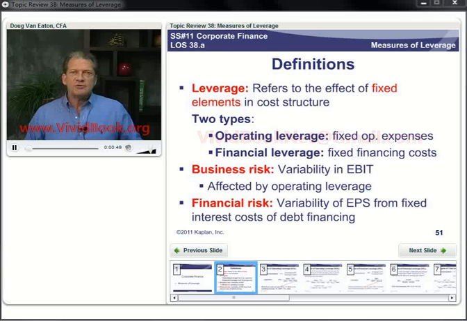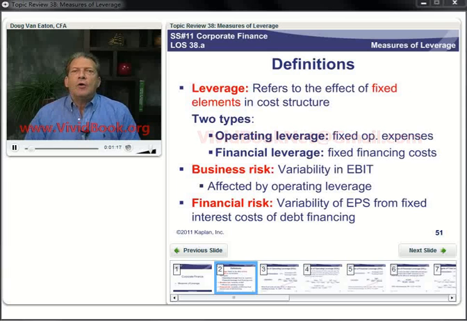Now, business risk can come from a variety of sources. Certainly from variation in demand, and so as demand fluctuates, we have fluctuations in sales, which will affect operating income and net income. The idea of operating leverage is to the extent that you have fixed operating costs in your cost structure, then this is going to magnify the effect of change in sales on operating earnings, or EBIT.